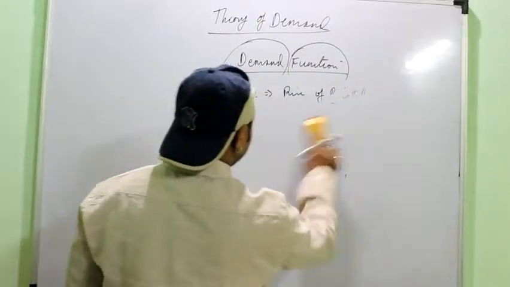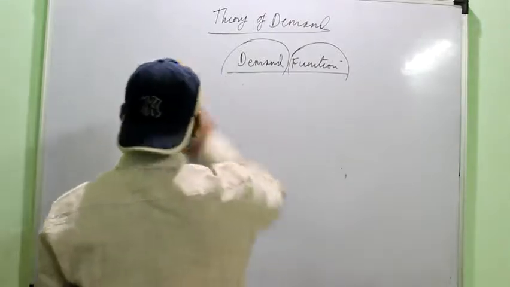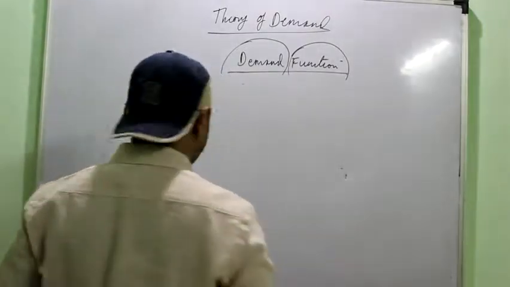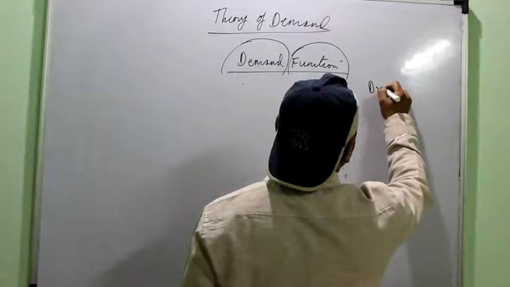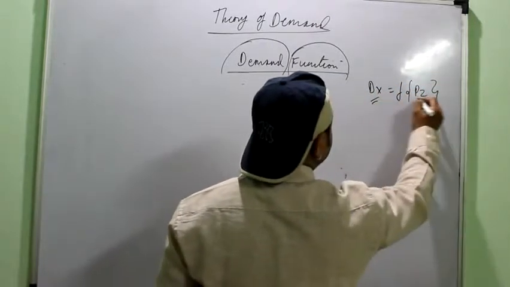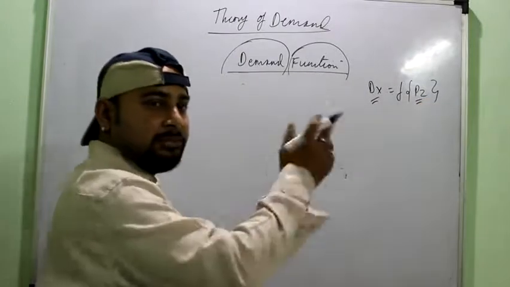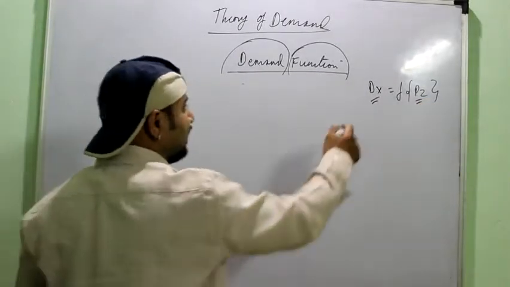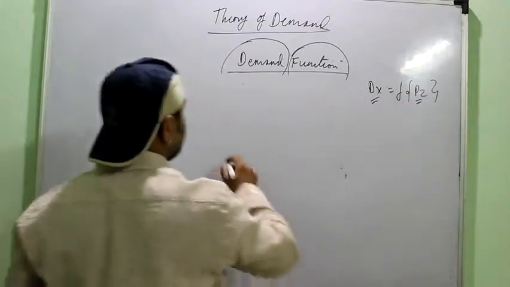After understanding the meaning of the substitute and complementary goods, now we will see how they are related to the demand for the commodity. Just remember one thing, we are studying the relation of demand with the price of the related good. Just to remember this, don't get confused. Demand is of a different good and price is of a different good.